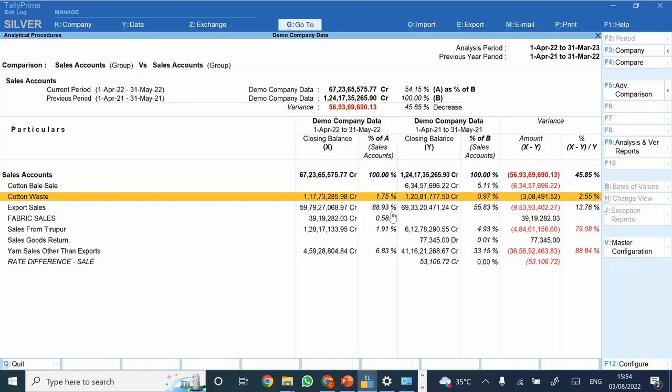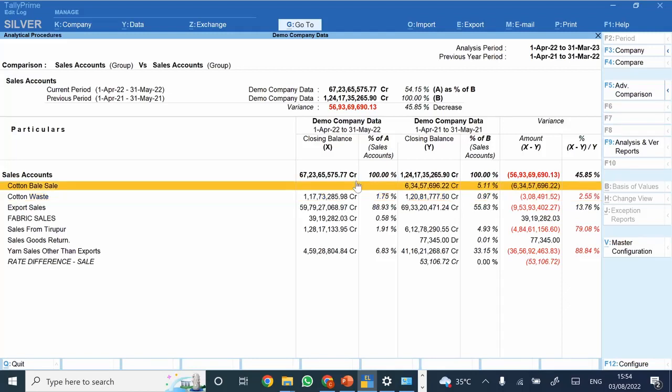Now, along with the same, if you want to compare the profitability or purchases or sales or any particular group for two previous years, that would be available through the system itself. In case the percentage of variance is too high, then you could ask for the justification of the same. So these are some of the really very good inbuilt reports that the system has provided, which we could very well use for the purpose of audit.